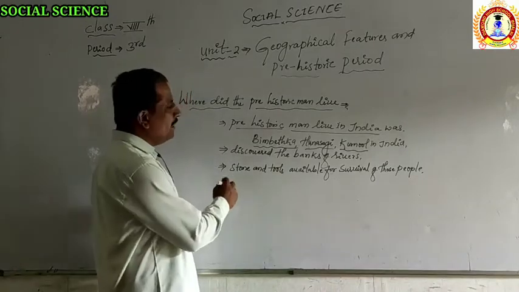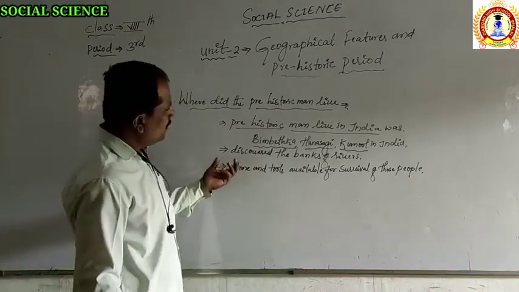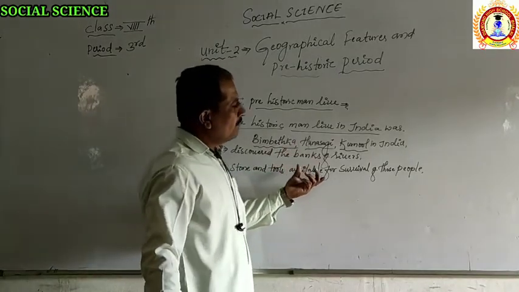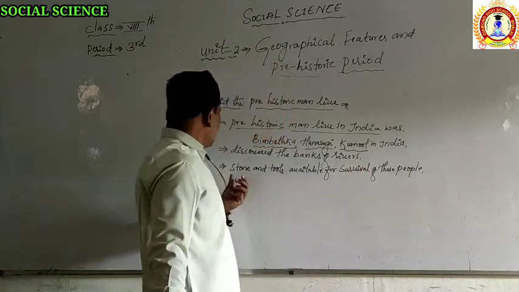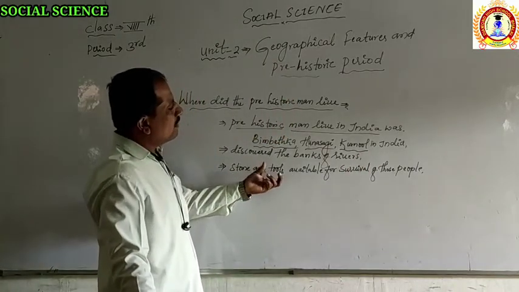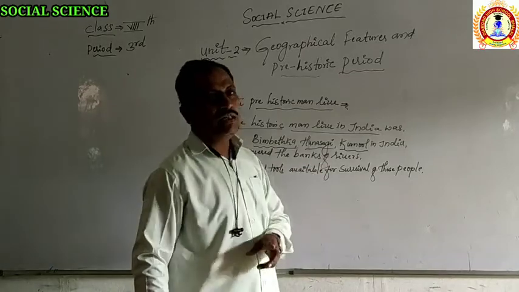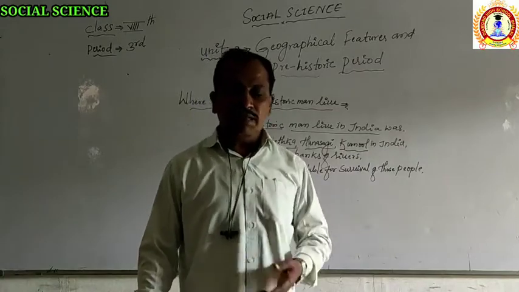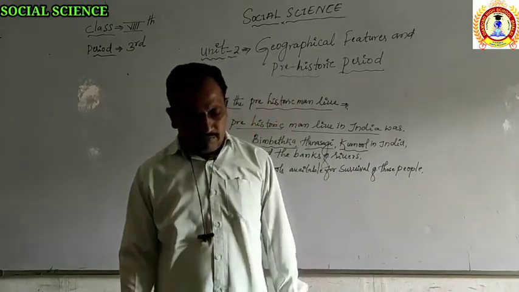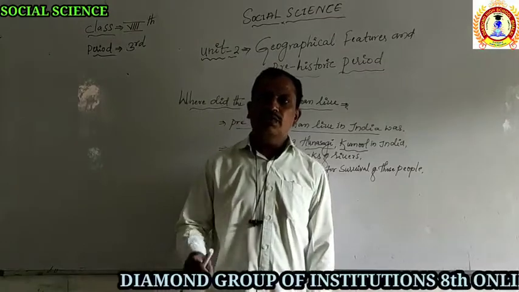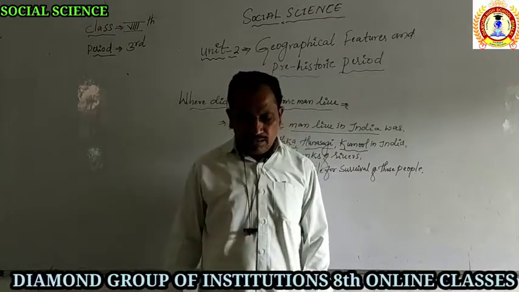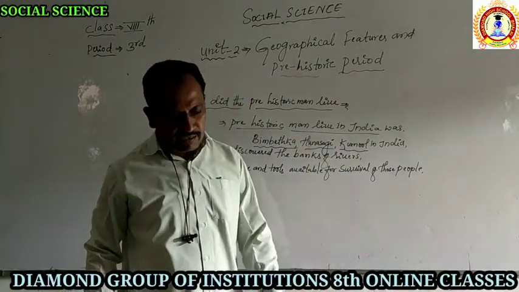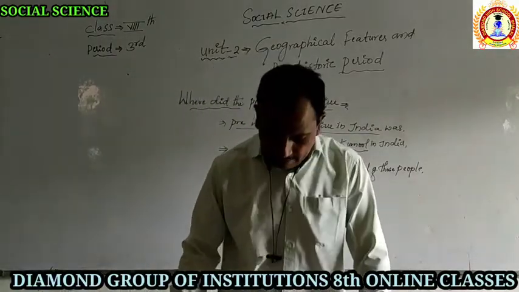Prehistoric people searched for that type of land and settled in that particular area. The point is that stone and tools were available there for the survival of people's lives in that period. That became very important, and seeing this, they stayed in the particular area. Those important places were Hunsgi, Kurnool and Bimbetka in India.